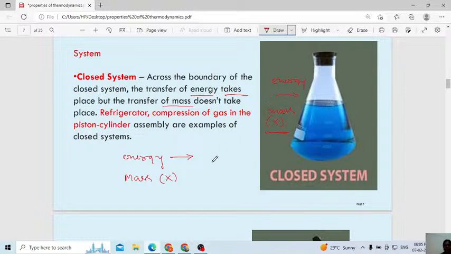Okay, then here you can observe, yes Isha, that's why I wrote here. I will not write here, I will write here.